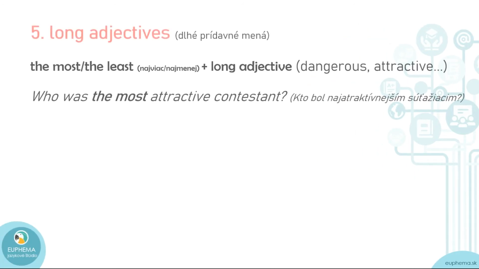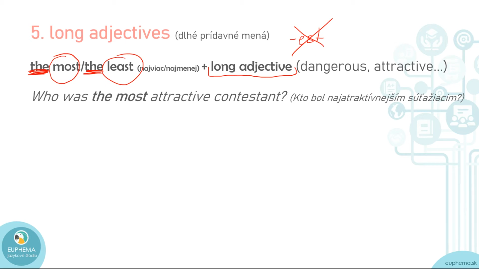The fifth category, long adjectives. Well, here we need to add not only the, but also most, the most, or the opposite of most, which is the least, plus the long adjective. There is no suffix est. You know, because these are long adjectives: dangerous, attractive, beautiful, expensive. It's not possible to say dangerousest, okay? It would be too long. It sounds wrong. So no est.